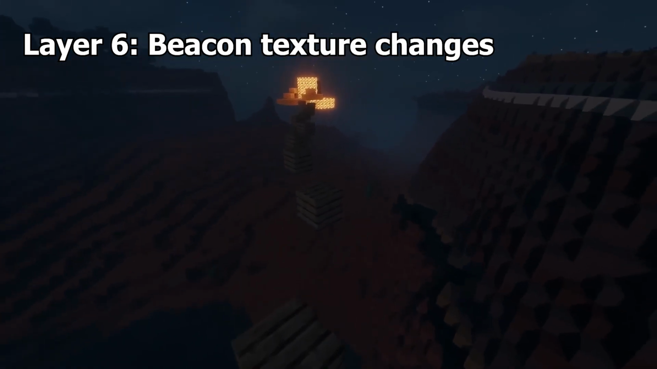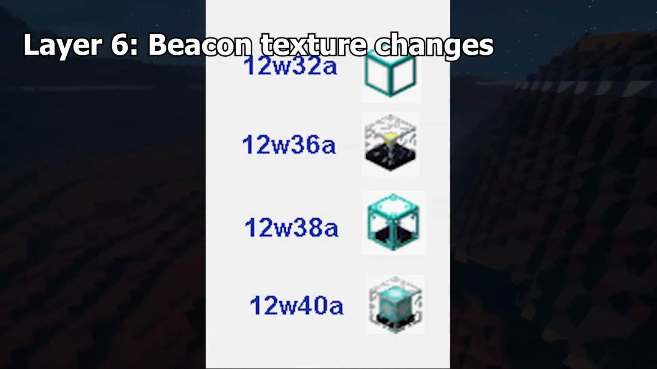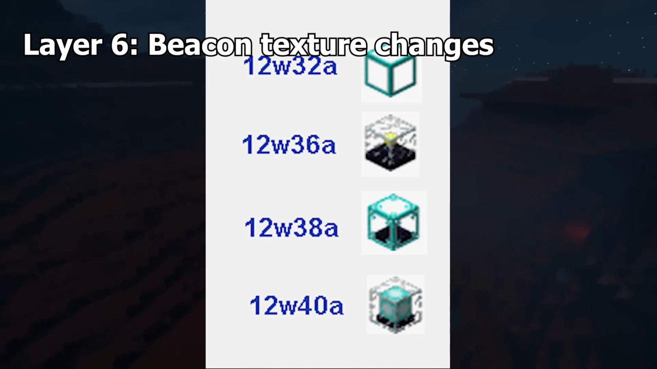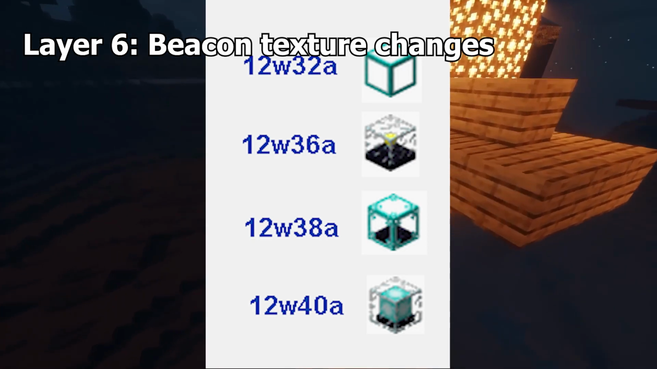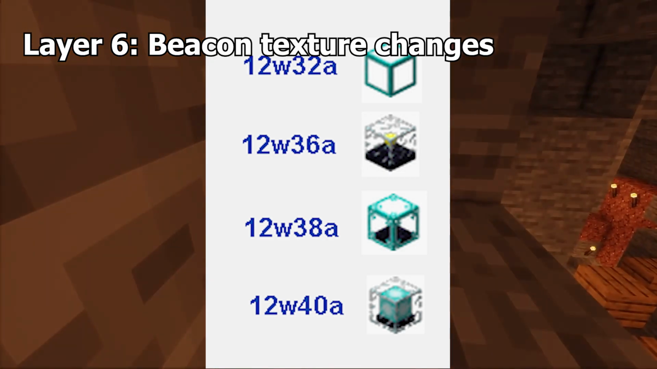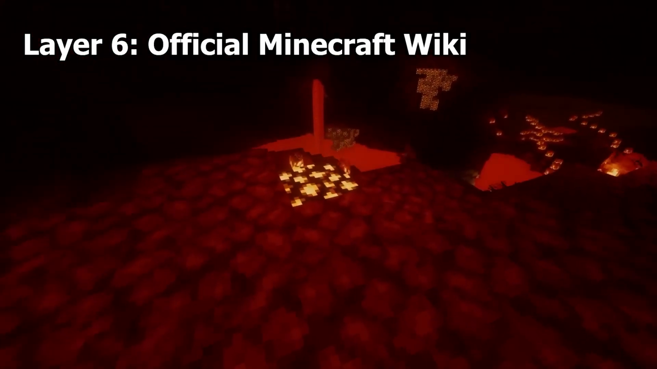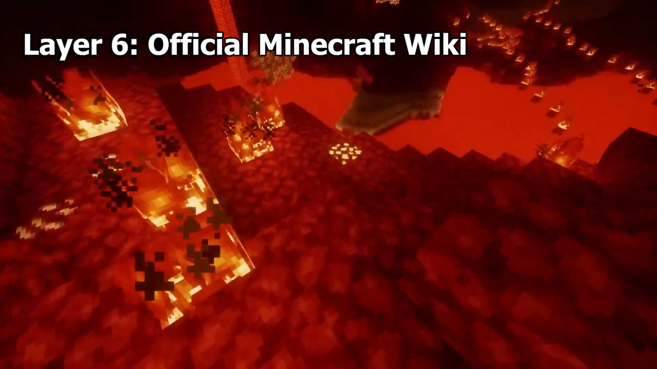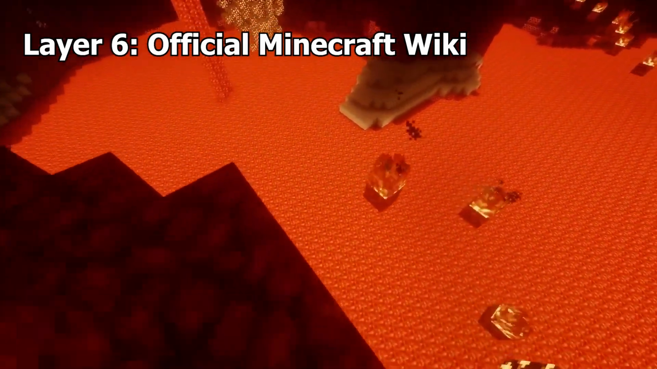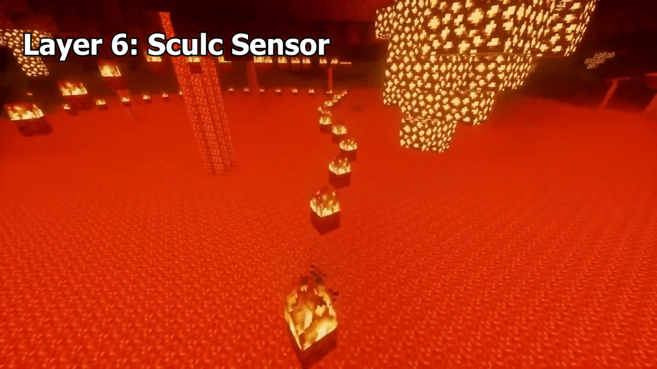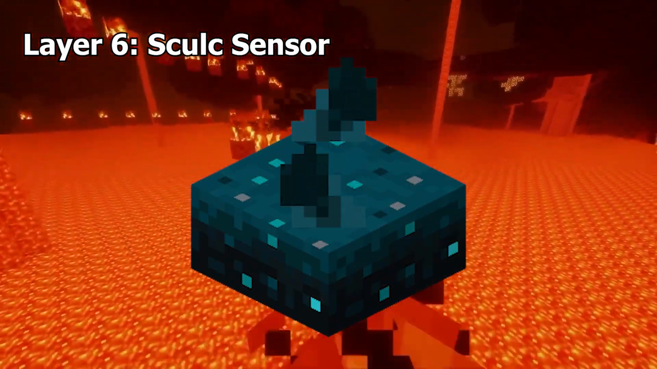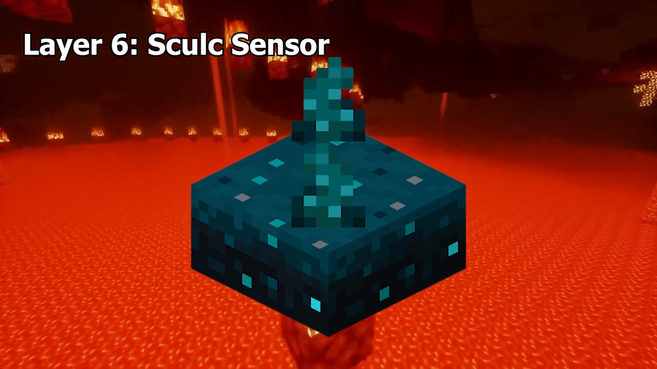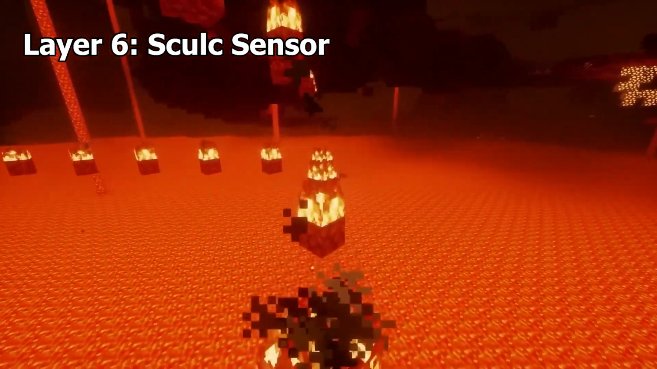Beacon was changed texture 6 times. The beacon had its texture changed 6 times before landing on the one that it has today. It seems that this is the most texture changes of any block in the game. Official Minecraft Wiki was bug tracker before. Refers to how the Minecraft Wiki was used as a bug tracker before its inception in 2012. Skulk Sensor. This is a misspelling of Skulk Sensor in the game files. This can only be found in the US English files for Bedrock Edition.